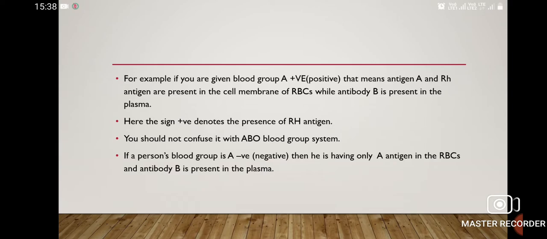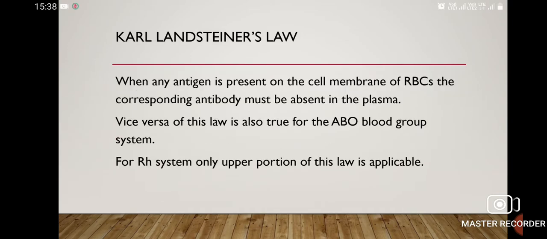A positive does not mean only A antigen is present, it means A antigen and D antigen are both present. If a person's blood group is A negative, then he has only A antigen on the RBC and antibody B is present in the plasma.